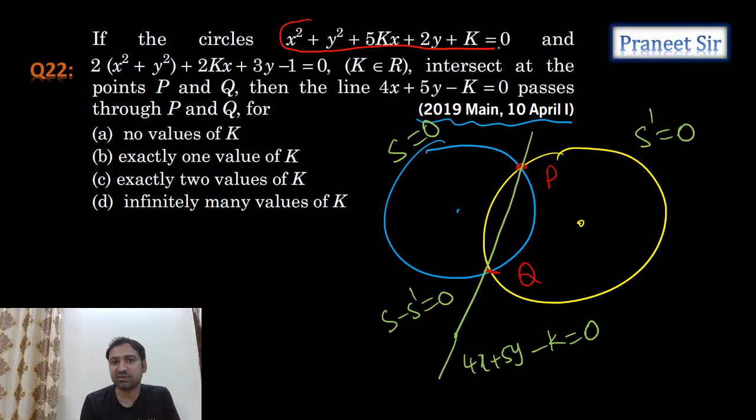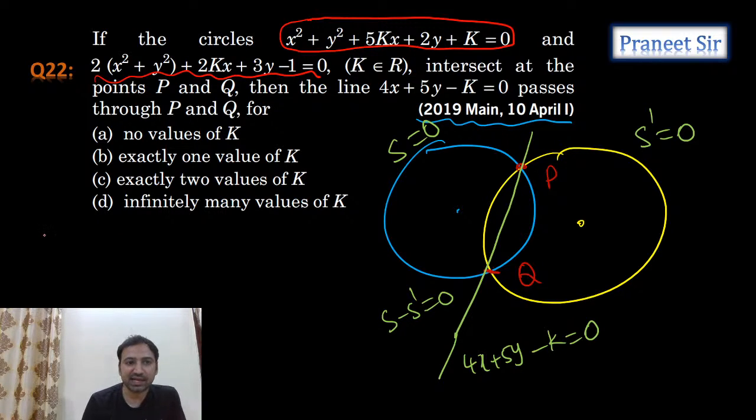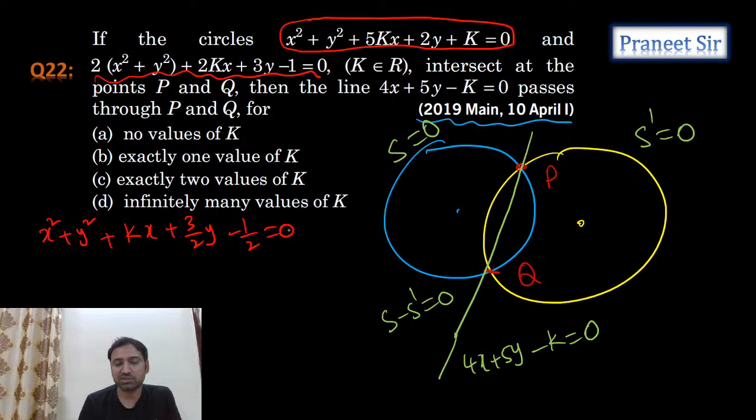See, this is in general form. The coefficient of x square and y square is 1, 1. But this is not in general form. So what we need to do? Divide this second line by 2. If you do that, the second line becomes x square plus y square plus kx plus 3 by 2 y minus 1 by 2 equals 0.